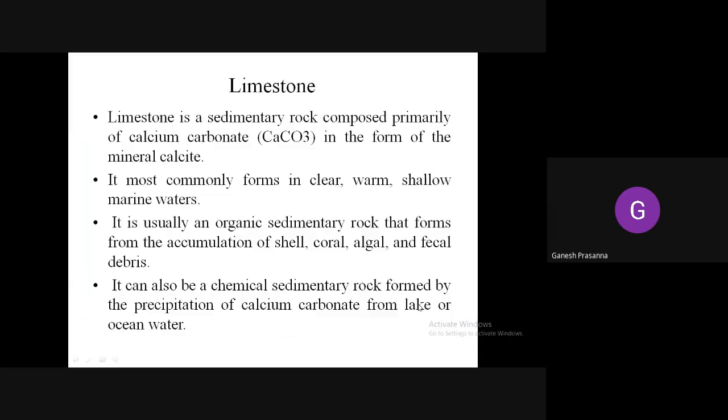Coming to the next important rock, the limestone. Limestone is a sedimentary rock that is composed primarily of calcium carbonate, CaCO3, in the form of the mineral calcite. It most commonly forms in clear, warm water solution.